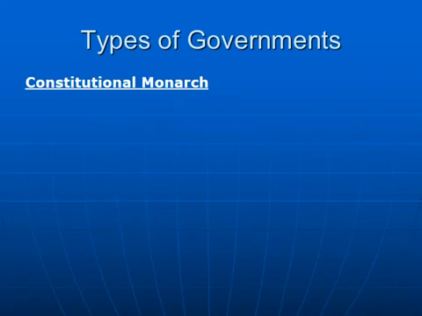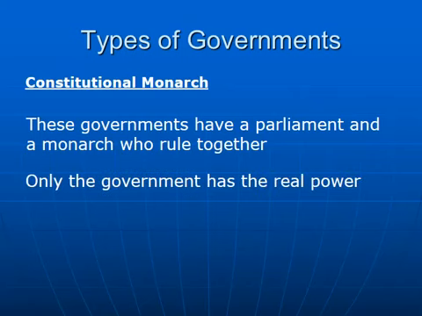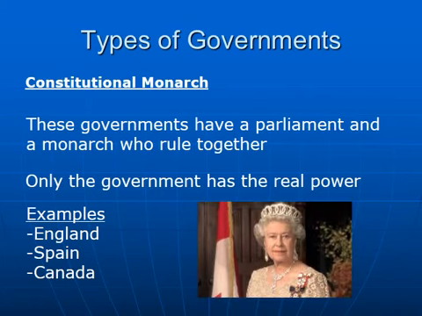Next one we're going to look at here is a constitutional monarchy. These governments have parliaments and a monarch who rule together. However, the government is really the only body that has any power. So examples: England, Spain, and Canada.